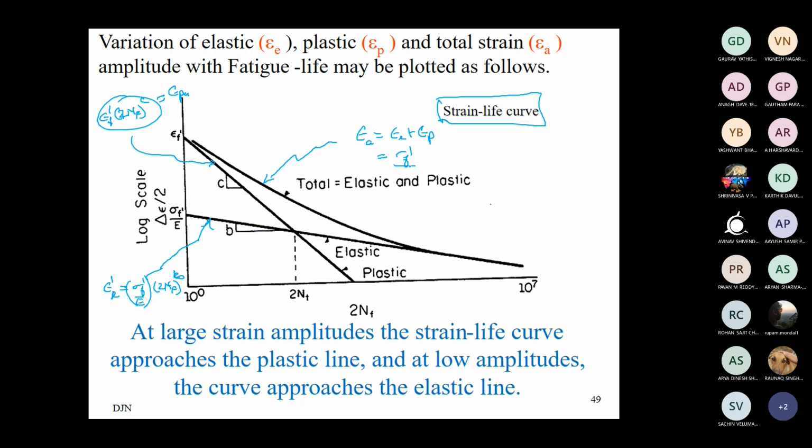The elastic part is nothing but the Basquin equation. In the strain expression, stress divided by Young's modulus is nothing but the strain. So it is sigma f dash by E (2N_f) to the power b, plus the plastic part, epsilon f dash into (2N_f) to the power c. This is the strain life equation.